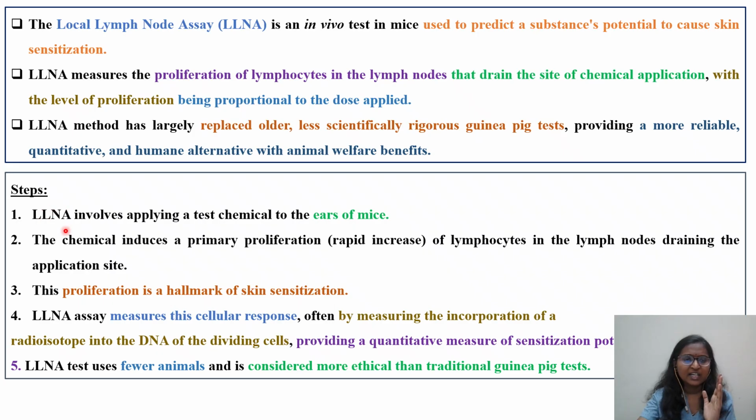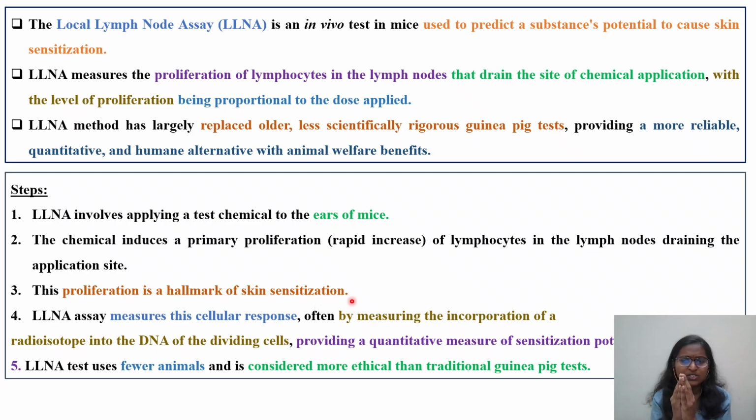Major steps: LLNA involves applying a test chemical, whatever chemical you are testing. The nature of the chemical might be a drug, cosmetic, pesticide, or agrochemical, to the ear of the mice. The chemical induces a primary proliferation, that is a rapid increase of lymphocytes in the lymph nodes draining the application site. These lymphocytes start traveling towards the site of application through the lymph nodes. The proliferation is the hallmark of sensitization.